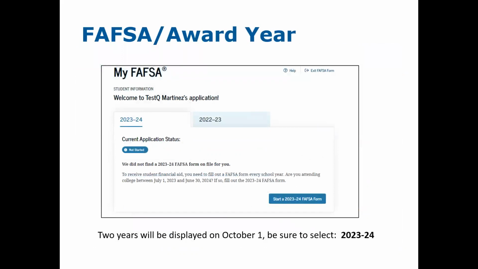On October 1st, you will see two FAFSA years presented to the student, the 2023-24 and the 2022-23 FAFSA form. Please make sure that for seniors in high school, you are completing the 23-24 FAFSA form. This is for enrollment, again, starting in the fall of 23. The 22-23 FAFSA form is for students who are currently enrolled in college and or who might be planning to enroll in the spring of 23.